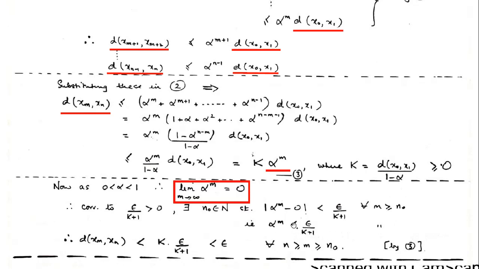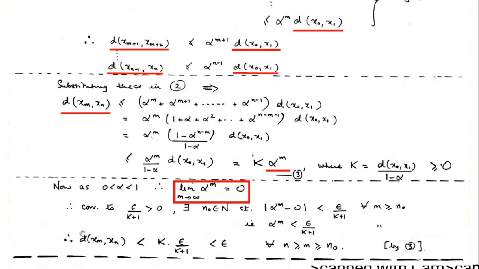Now let us see what we have got. This is less than or equal to this, which is condition number 3. And the next condition is alpha power m is less than this part for all m greater than or equal to n naught. Let us club these two together: d(xn, xm) is less than or equal to this thing, which is less than or equal to k times this.